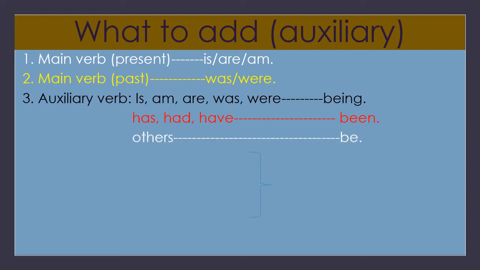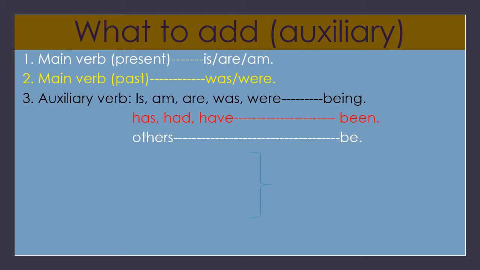If any auxiliary verbs other than the above, is, am, are, was, were, has, had, have, are given, you should always add be.